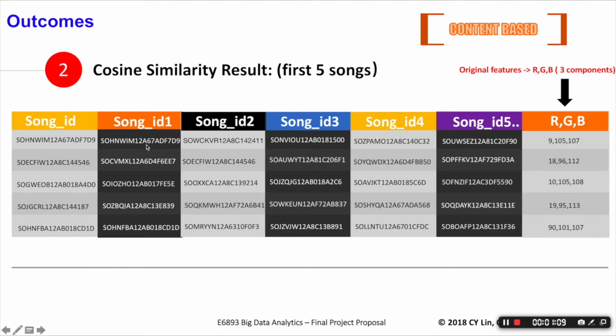In the second phase, we use the content similarity through scikit-learn. We found several similar songs for each song, and also applied RGB features to every song. This is very interesting because similar songs may share similar colors in our project, and users can find similar songs more easily.